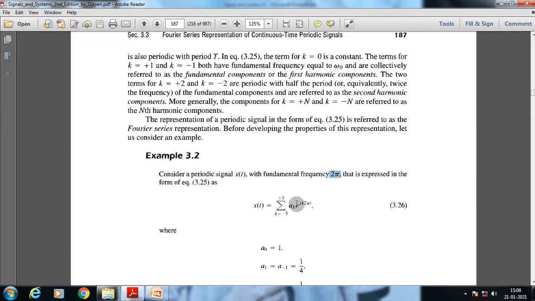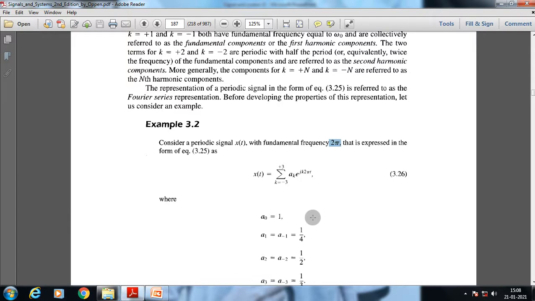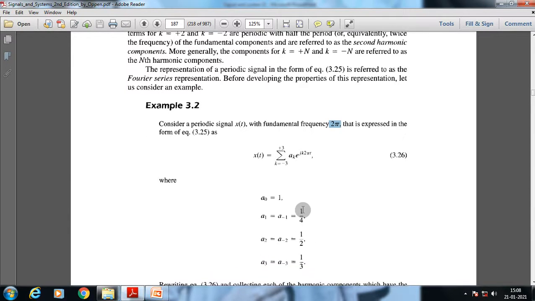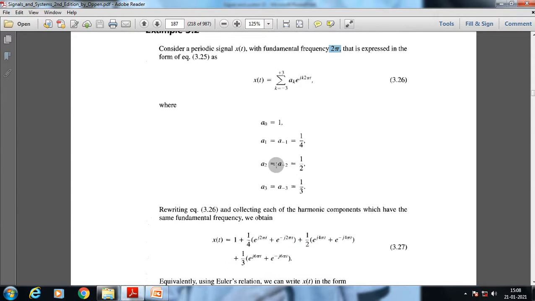Simple. Now we put the values. For k equal to 0 we get a suffix 0 equals 1, for k equal to 1 we get 1 by 4, for k equal to 2 or minus 2 we get half, and for k equal to 3 we get, and for k equal to minus 3 we get 1 by 3. What we have here is nothing but a rewriting of this whole picture.